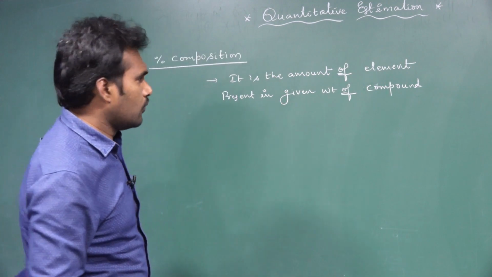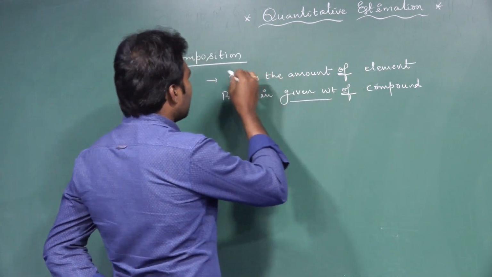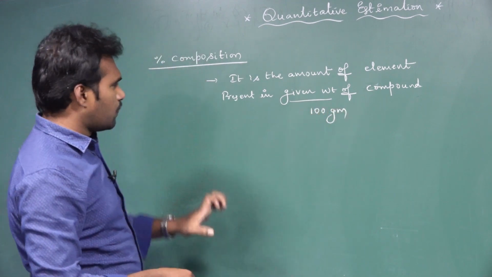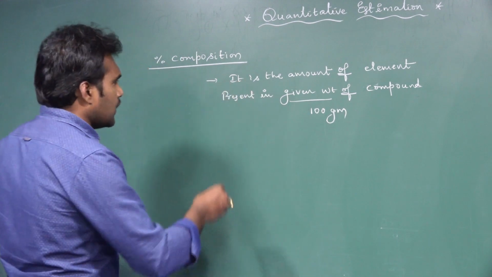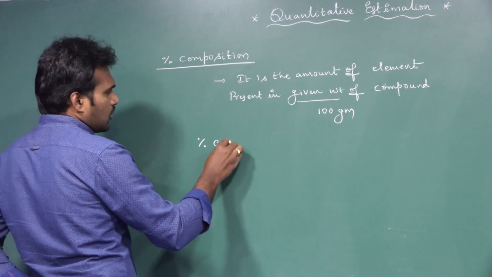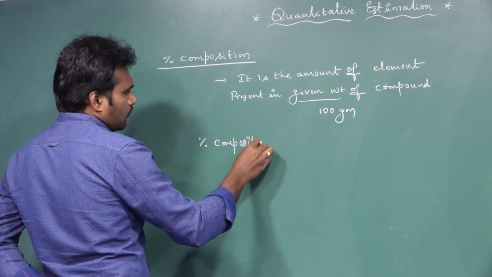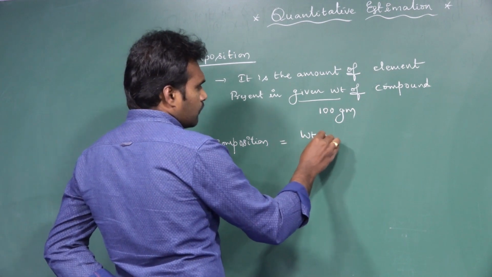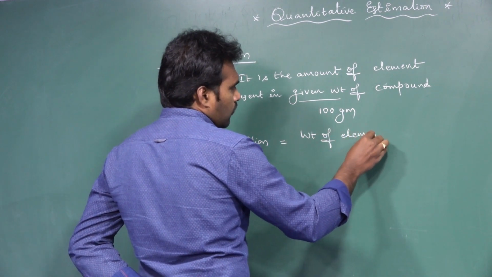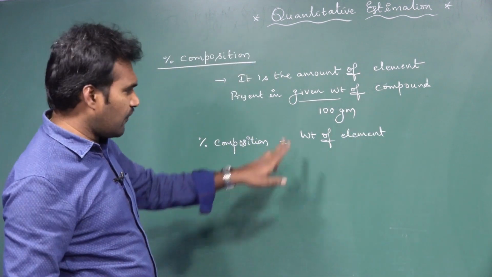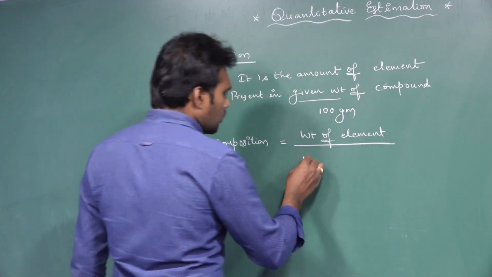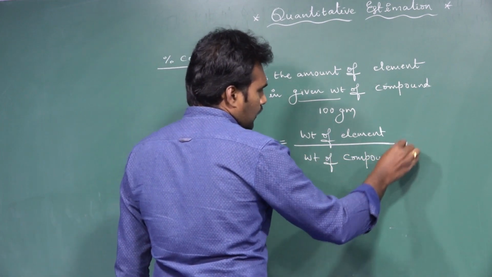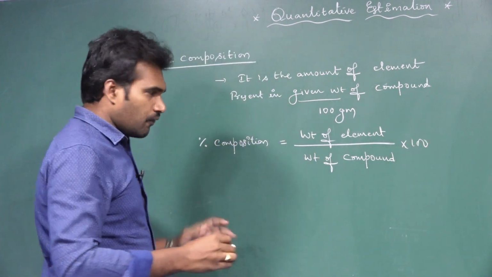Always for the given weight, we calculate this percentage composition for 100 grams. Based upon this definition, we can give the formula: percentage composition of any element is equal to the weight of the element whose composition we are going to calculate, divided by the total weight of the compound, into 100.